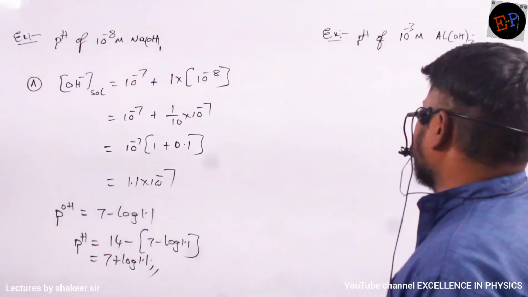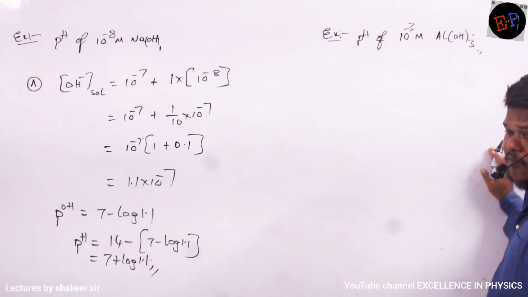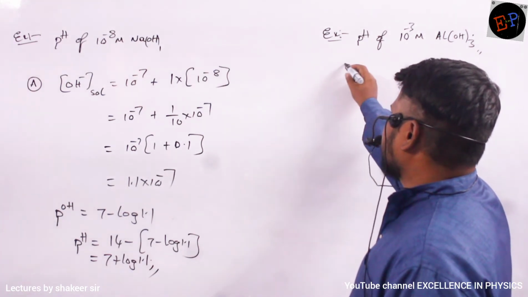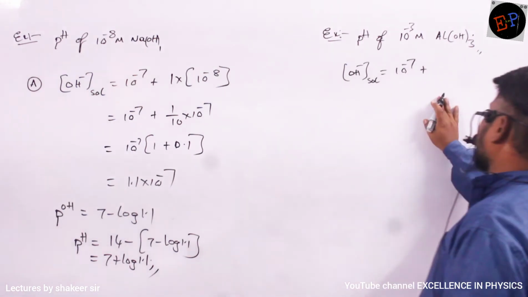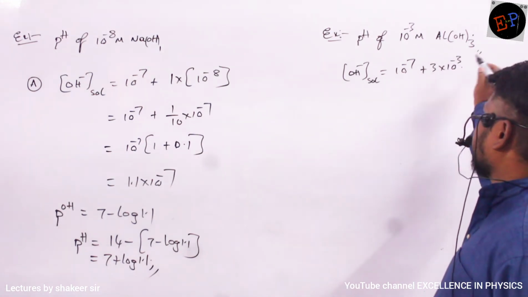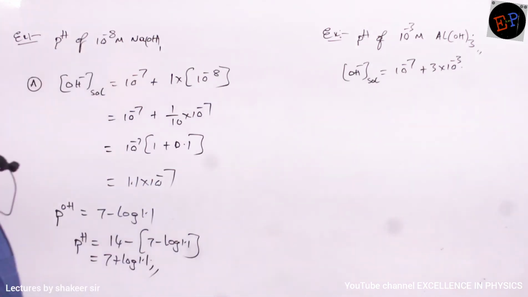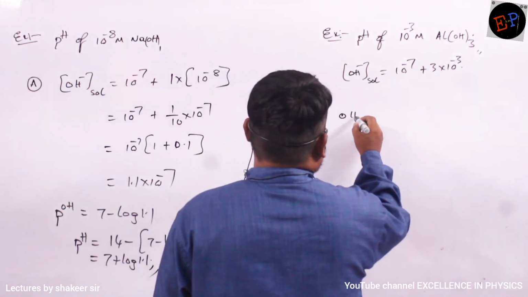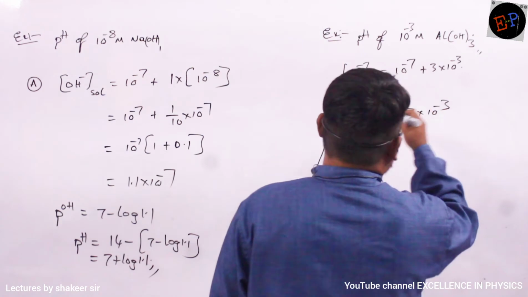Understood? Similarly, do this calculation: pH of 10 power minus 3 molar Al(OH) taken thrice. Clear? So again same concept. So OH minus ion concentration of solution is nothing but 10 power minus 7 plus, how many OH are present? 3. So 3 times 10 power minus 3. That's all. But here 10 power minus 3 is very, very big when compared to 10 power minus 7. So you can neglect that one. So therefore OH minus ion concentration of solution is how much? 3 into 10 power minus 3.